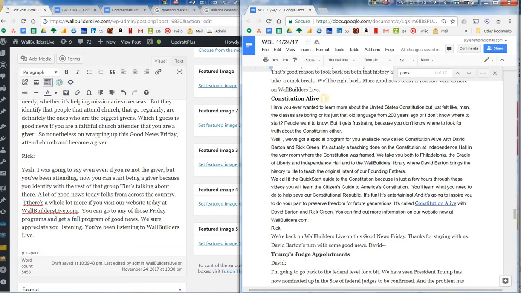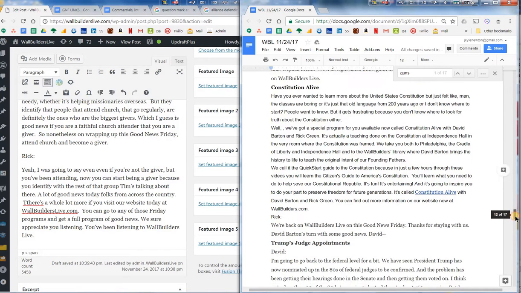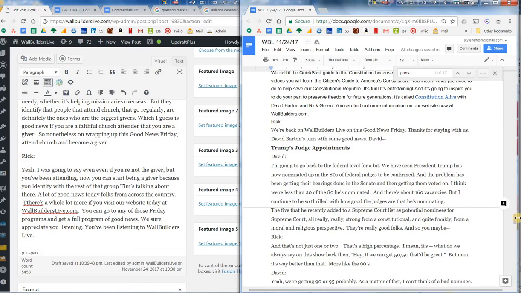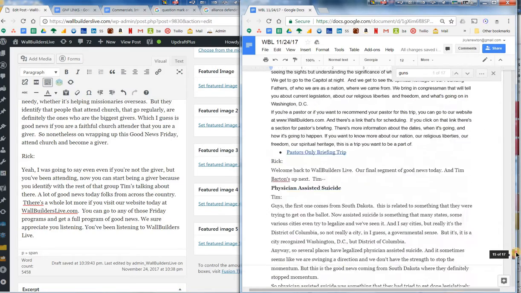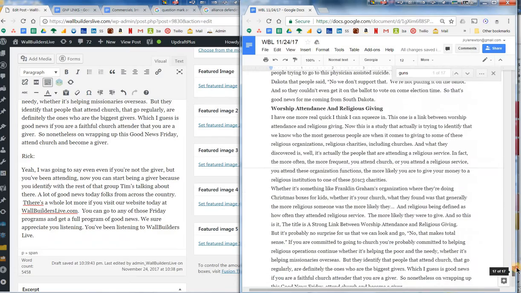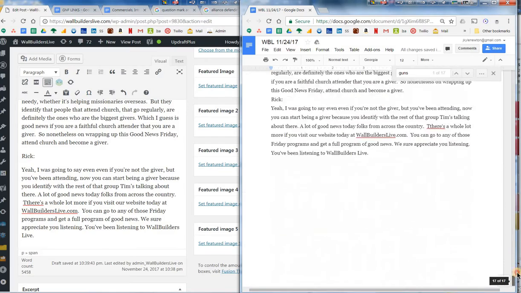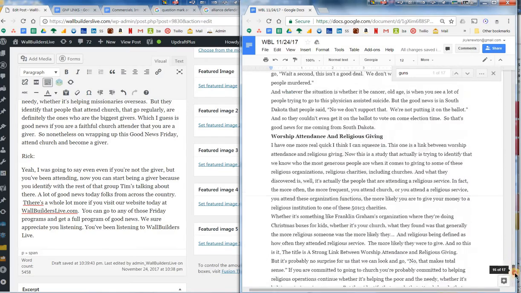Also, I wanted to note, this is the wrong font, but WordPress fixes that, so you don't have to worry about it when you paste it in from the other place. Trump's judge appointments, Fresno State University, physician-assisted suicide, worship attendance and religious giving. So you can see all of those little headings.